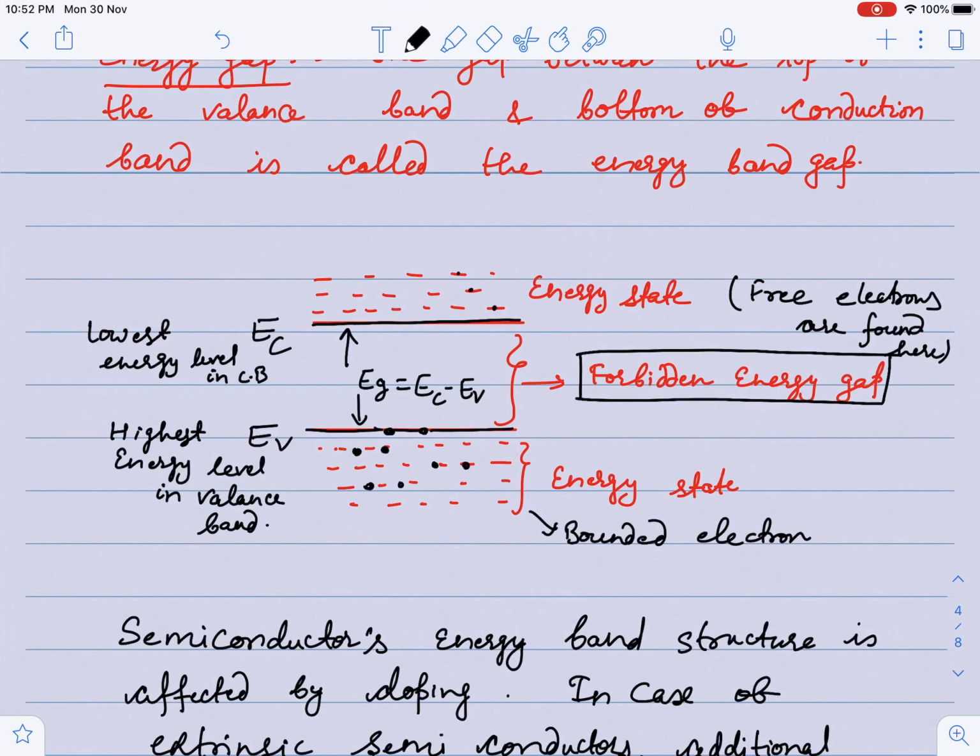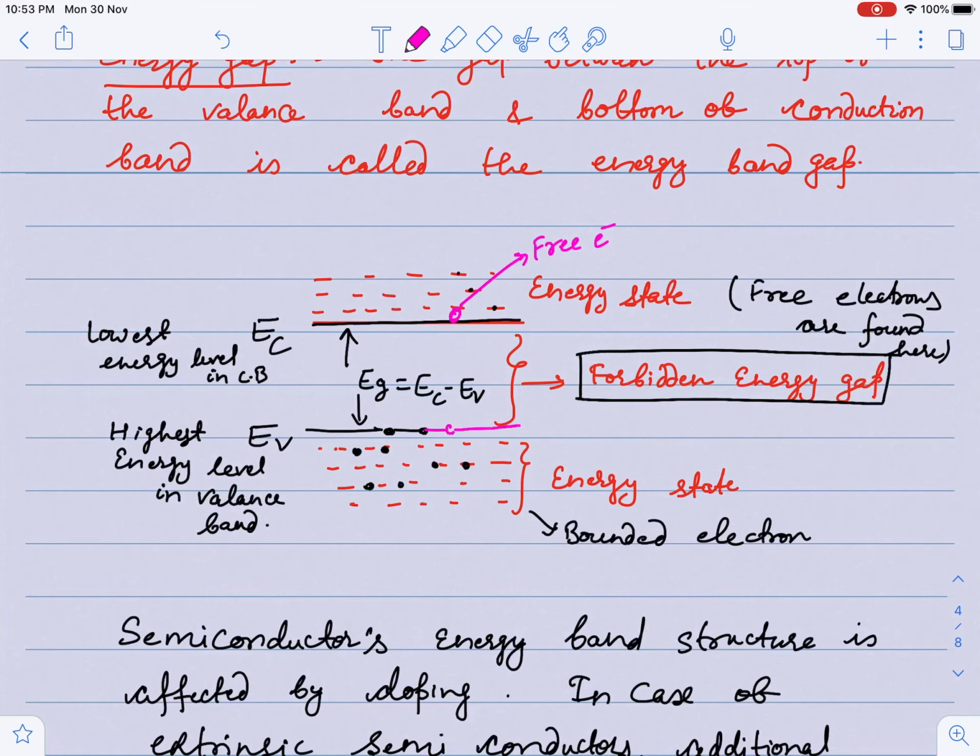Suppose, guys, I have taken one electron which is earlier in the valence band. Now we give some energy to this electron, so this electron will jump to the conduction band and becomes a free electron. That means I can say that a vacancy is created here, because this electron jumps from this level to this level.